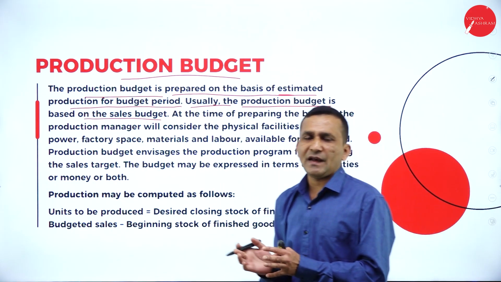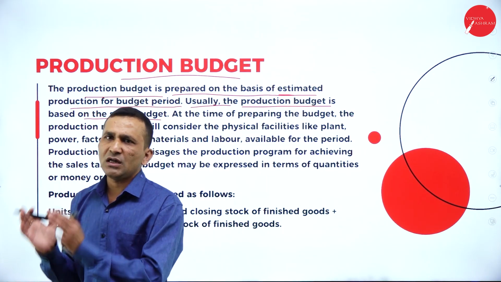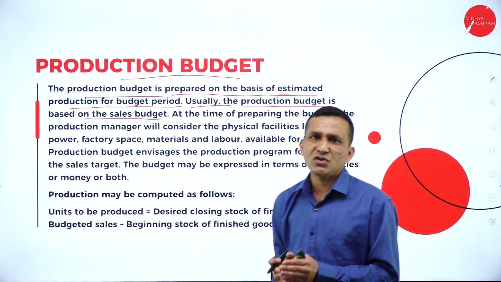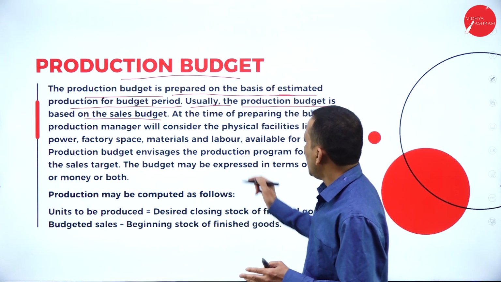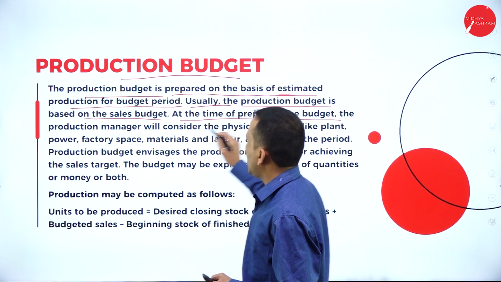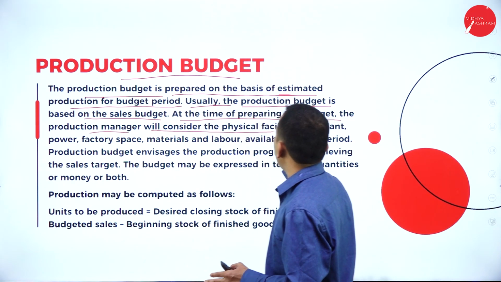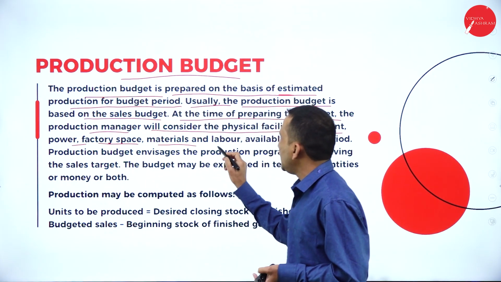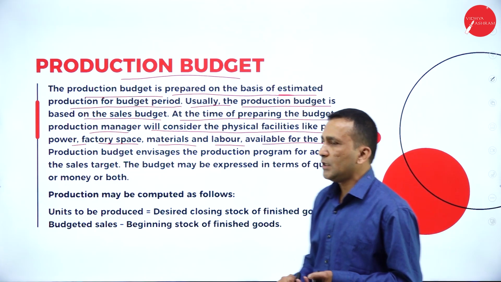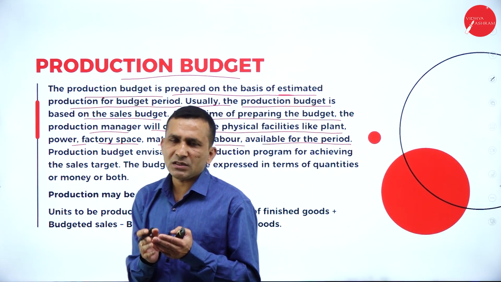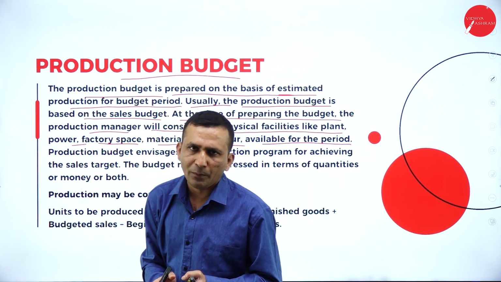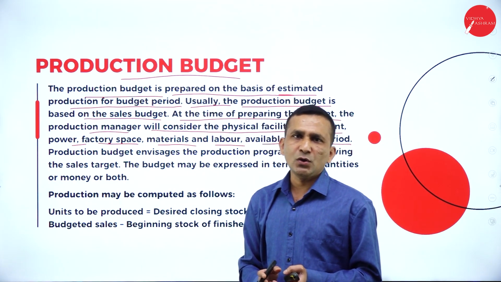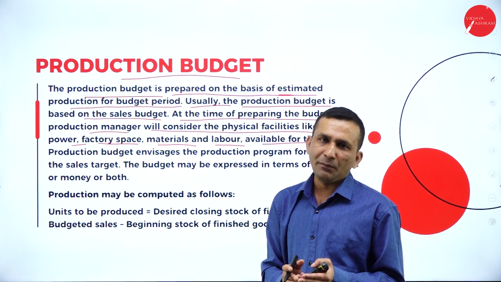So simply, blindly they cannot produce, and if they produce, there are storage problems, transportation, the life of the product, so everything matters. So based on the demand, if you produce, at the time of preparing the budget, the production manager will consider the physical facilities like plant and power, factory space, material, and labor available for the period. After purchasing they start producing, they want to store properly, the transportation will happen timely, so they will dispatch the goods, and supply chain management will be very important.